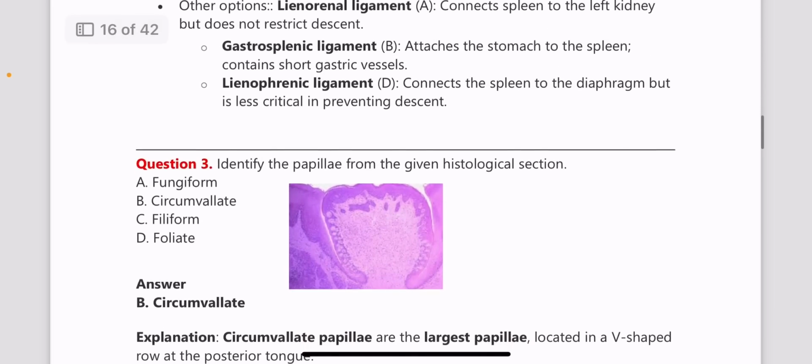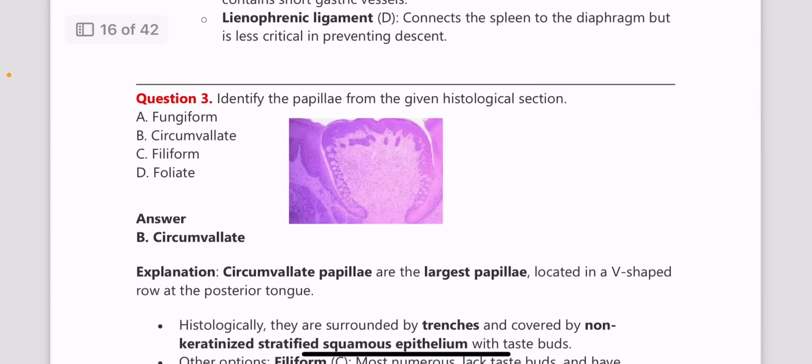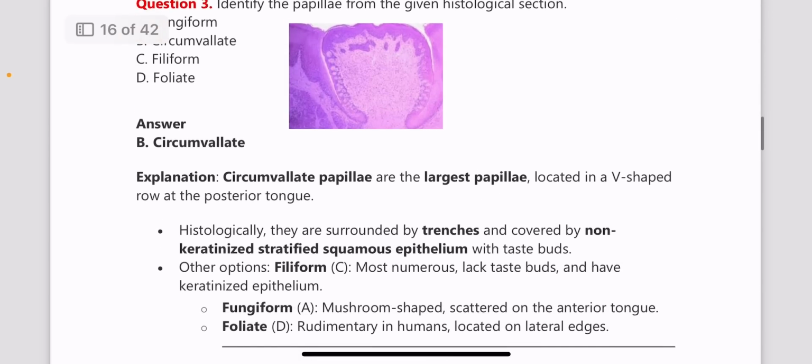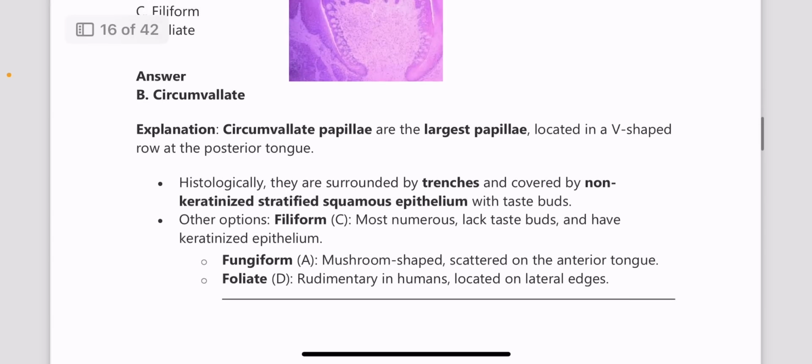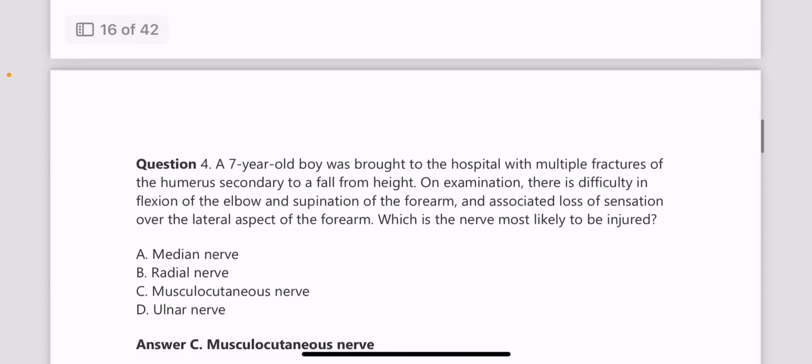Next, identify the papillae from the given histological image. So this is an image of circumvallate papillae. Please go through the histological images of the other tongue papillae as well. Circumvallate papillae are the largest papillae found in the tongue, and they are found in the posterior tongue.